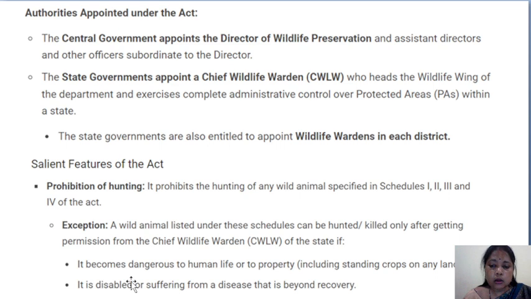Under certain cases, like when it becomes dangerous to human life, then with the permission of the chief wildlife warden, someone may kill the animal. Or when it is disabled or suffering from a disease that is beyond recovery. If the disease is not cured and the animal suffers a lot, then also by permission it can be hunted or killed.